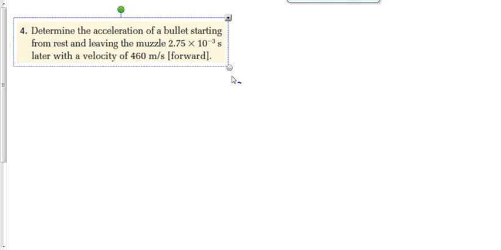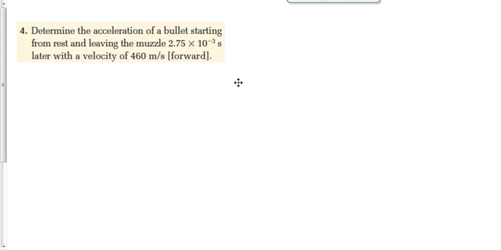It says, determine the acceleration of a bullet starting from rest and leaving the muzzle of a gun 2.75 times 10 to the negative 3 seconds later with a velocity of 460 meters per second. Remember somebody yesterday in the second class, grade 2 class, asking me about this question. And we ended up getting a really, really high value of acceleration. And they were questioning that because it was so high. We should predict a really high value of the acceleration, right?